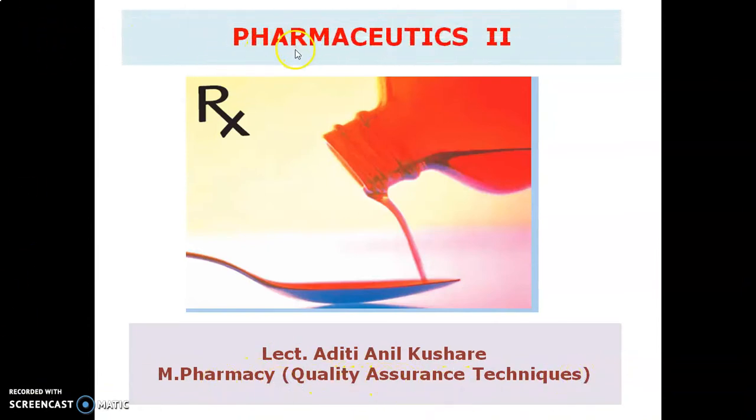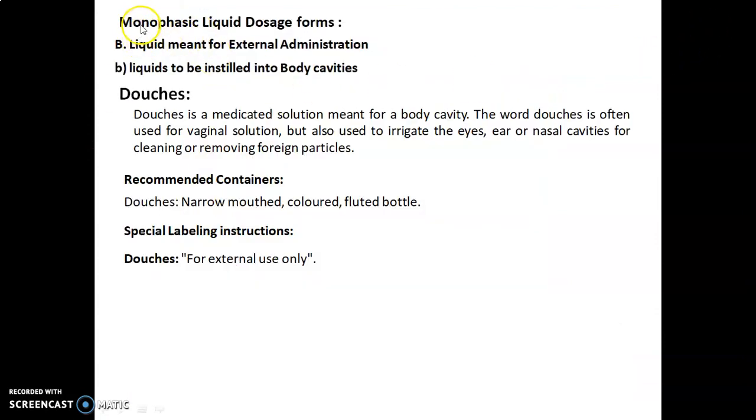Today we are going to discuss the experiments from Pharmaceutics 2. So first of all, let's discuss the monophasic liquid dosage form. Liquid meant for external administration, specially liquids to be instilled into body cavities. Douches. A douche is a medicated solution meant for a body cavity.